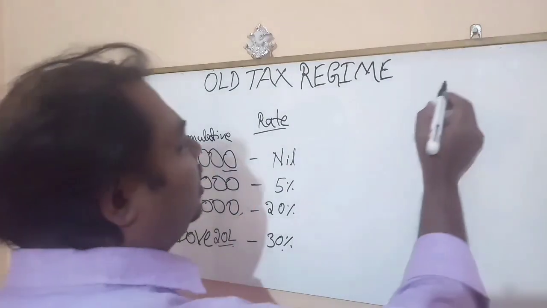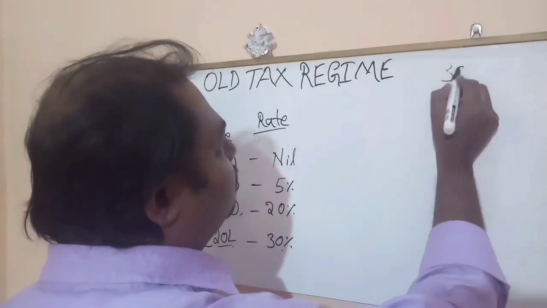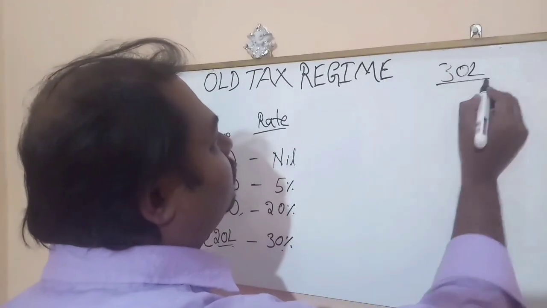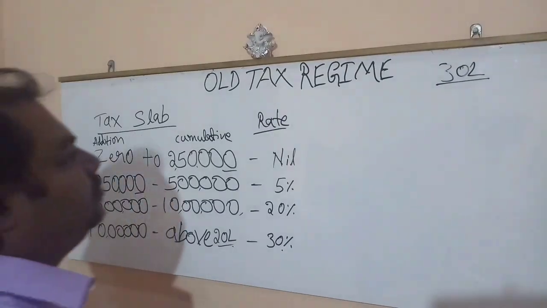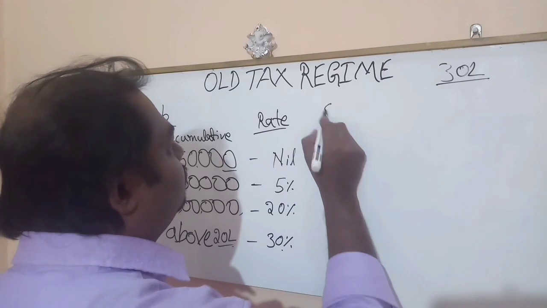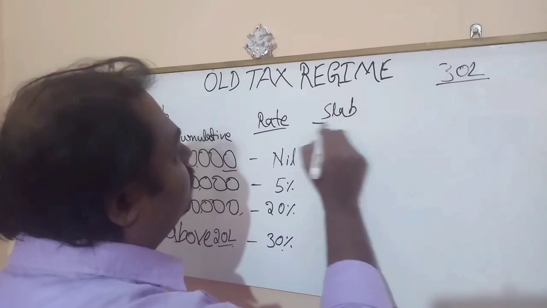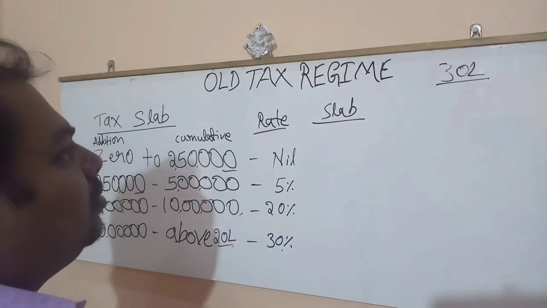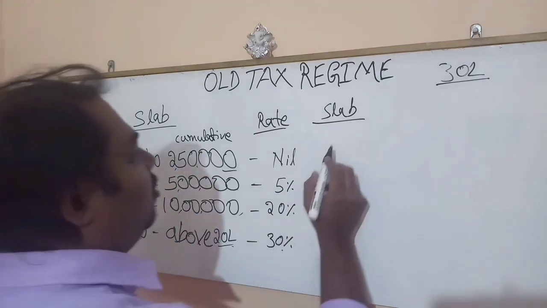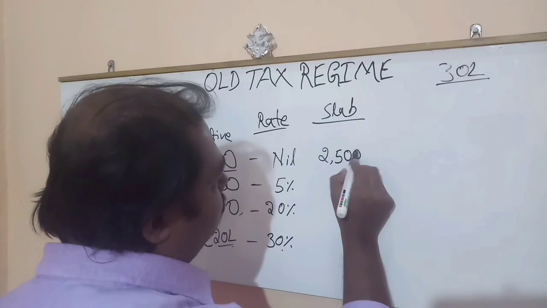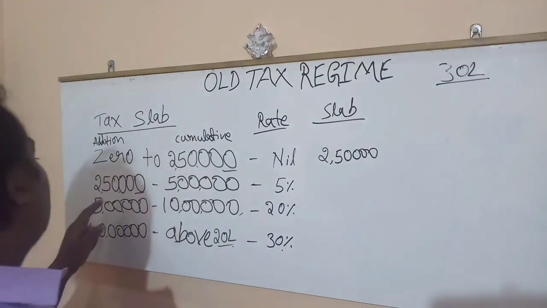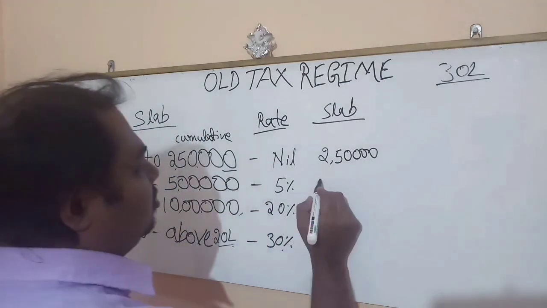Suppose I am earning 30 lakh rupees as salary, we will put this into the tax slab. So how will you make it? First 2,50,000. Next the balance is 2,50,000.